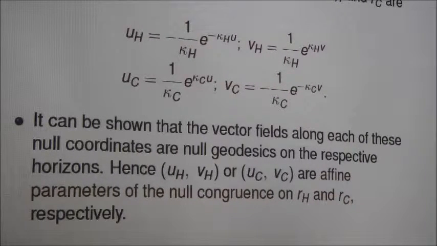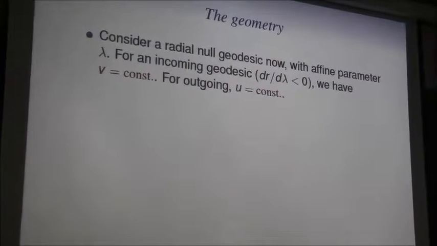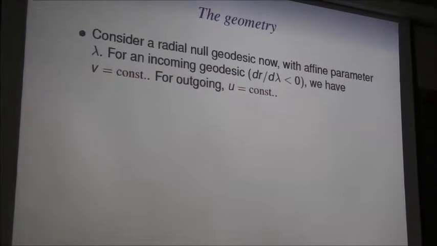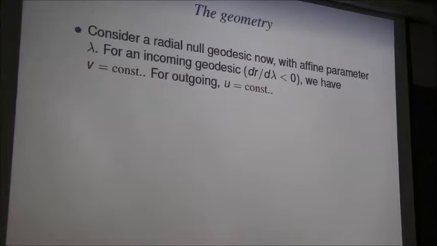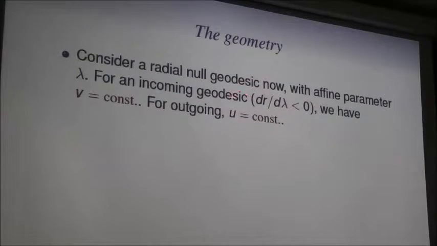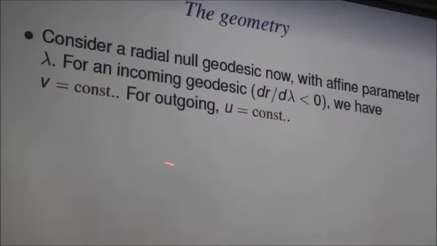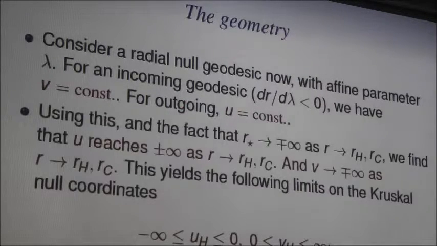So now let us consider a radial null geodesic with a global affine parameter lambda everywhere between the cosmological event horizon and the black hole. We formally denote it by lambda. For an incoming geodesic, it is simple algebra to show that P is constant, and for outgoing, Q is constant.